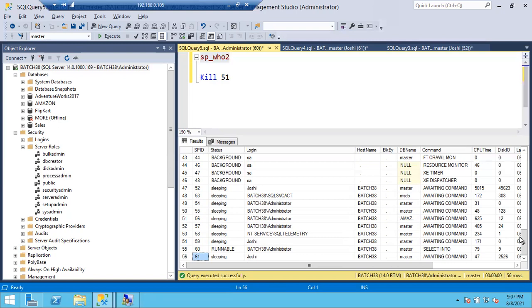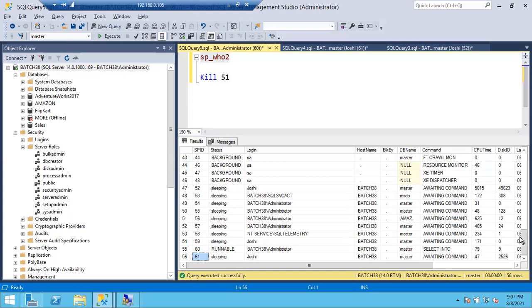Who can kill the sessions? DBAs only, but they should have some privileges. Who can kill the sessions?